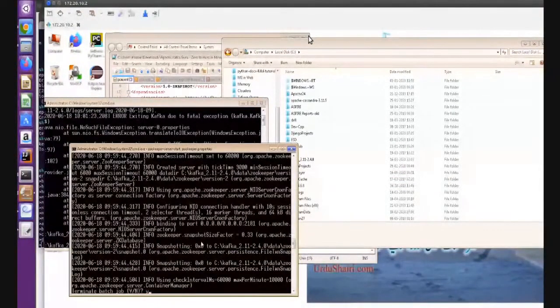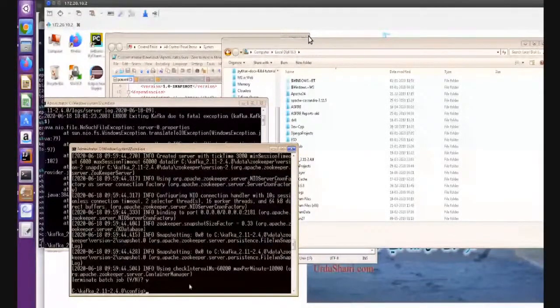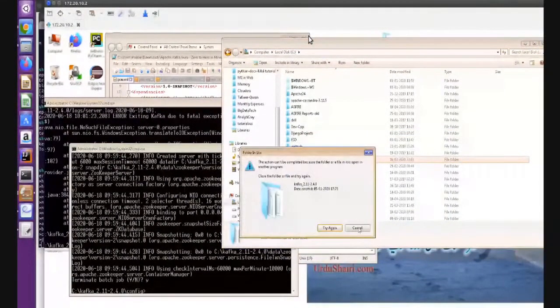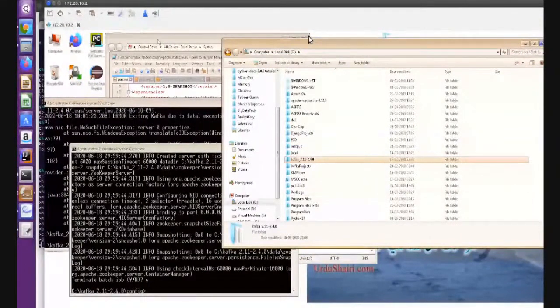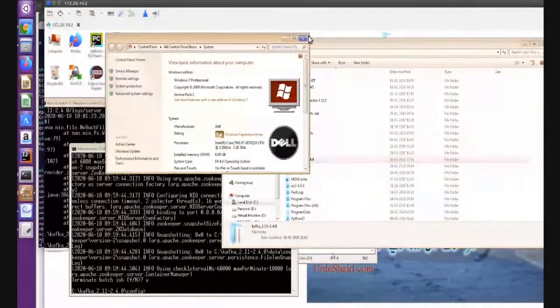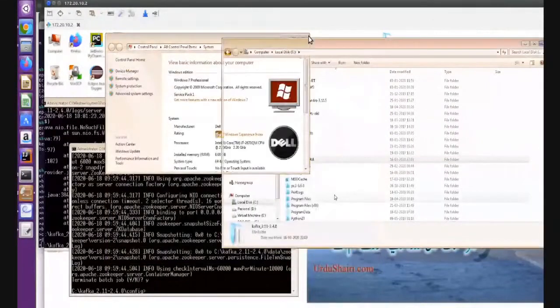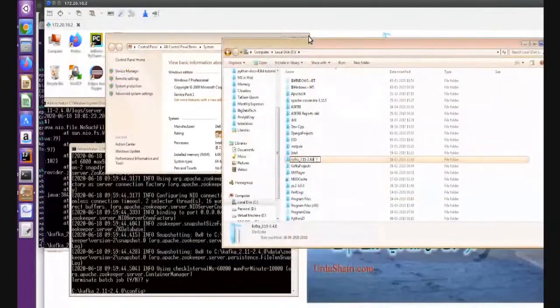Let me terminate my Zookeeper here, because this is my old run on the cluster. Okay, no problem.